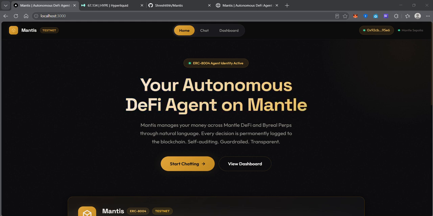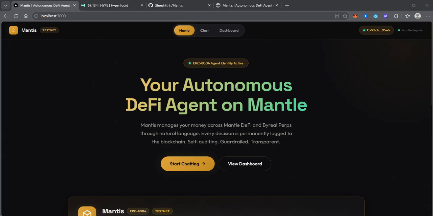Hi everyone, I'm Shresht, and this is Mantis, an autonomous AI agent that reads perpetual futures on Hyperliquid through the Bireal Perp CLI and manages DeFi on Mantle. 15 tools across two chains, one natural language interface, every decision audited on chain with ERC 8004. So let me show you the integrations: real money, real execution, and real on chain identity.